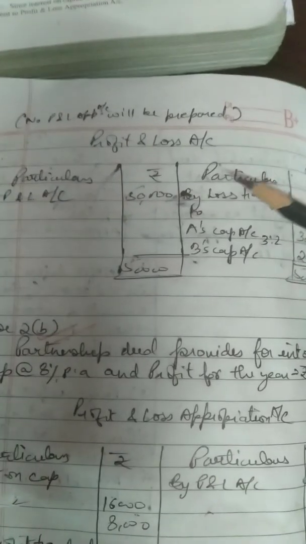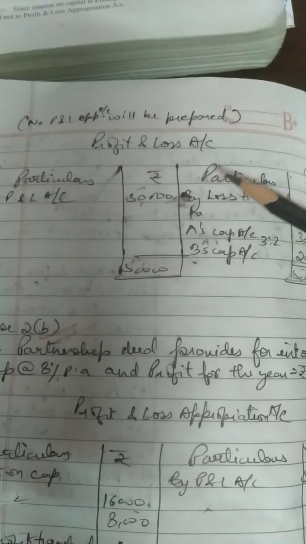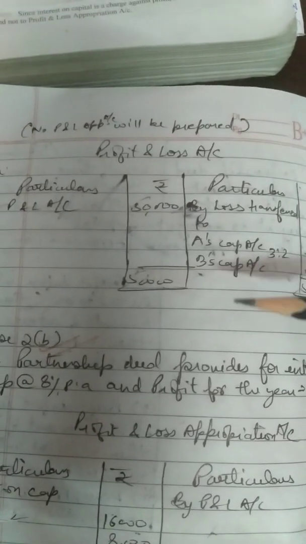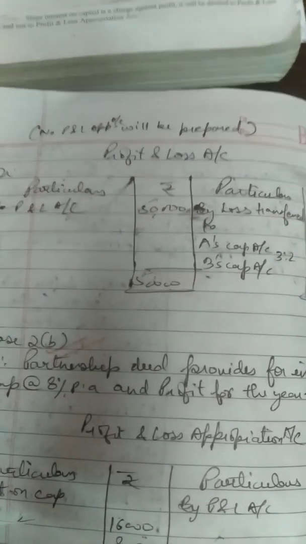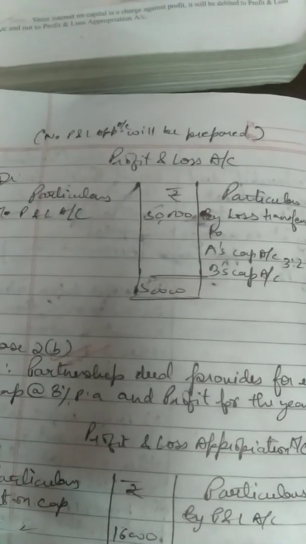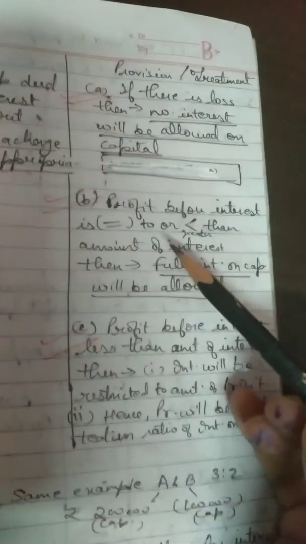Alright, why have we not made P&L appropriation account? Because we are having only loss. So in case of loss, if we are treating interest on capital as an appropriation, then we cannot show it in P&L appropriation account. Alright, the next case is 2B.